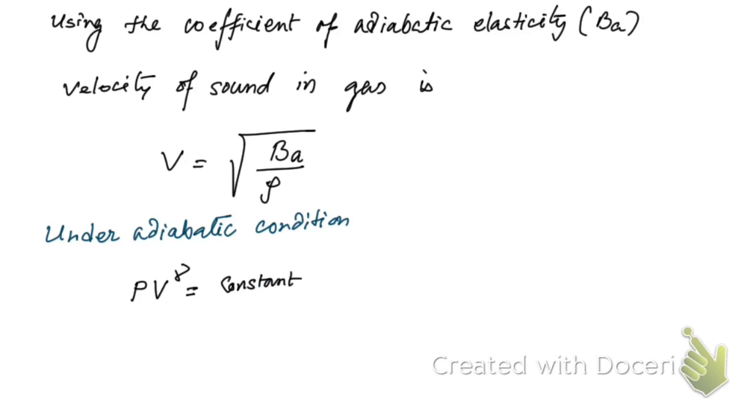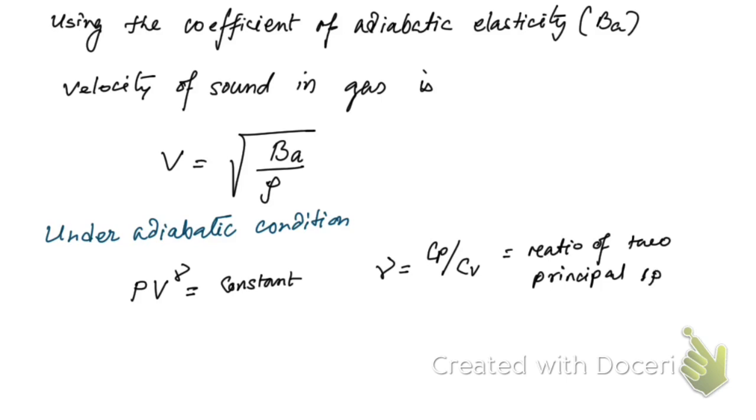We know this, and here gamma is nothing but Cp by Cv, the specific heat of gas at constant pressure divided by the specific heat of gas at constant volume, the ratio of the two principal specific heats of the gas, right?